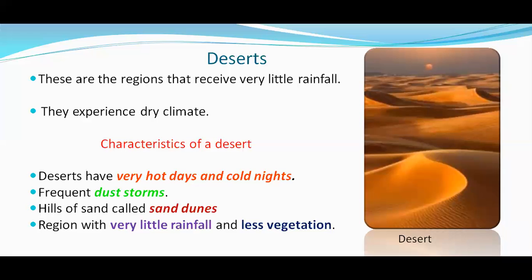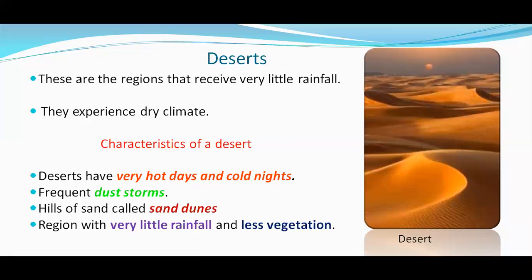Okay, children. So once again, let us see what deserts are. Deserts are major landforms which receive very little rainfall, and they experience a very dry climate. They have very hot days and cold nights, and frequent dust storms are experienced in a desert. The hills of sand are called sand dunes. And because of very little rainfall, they also have very little vegetation.